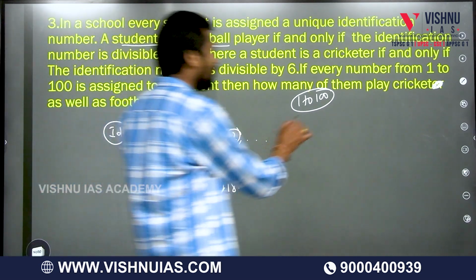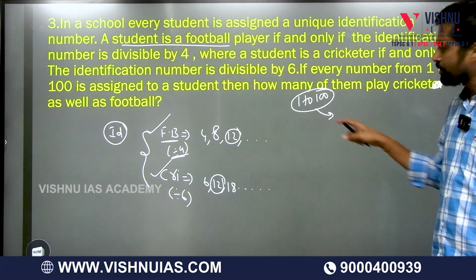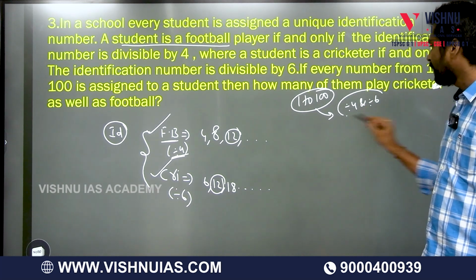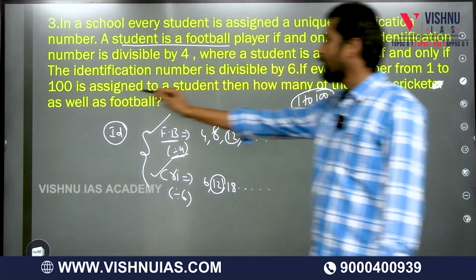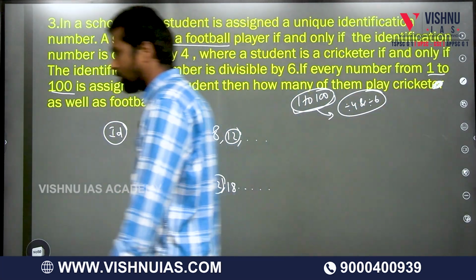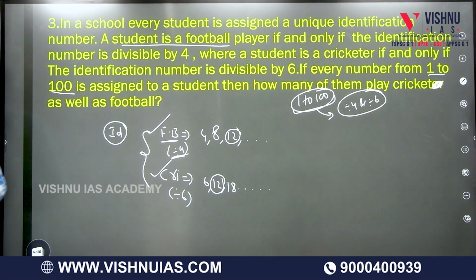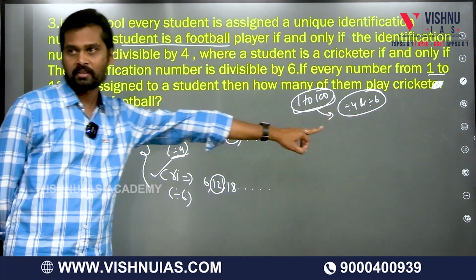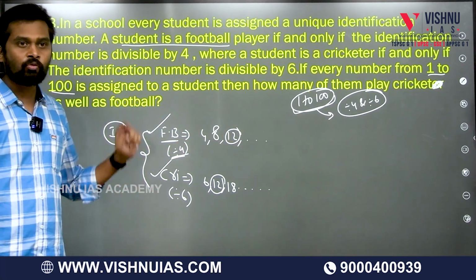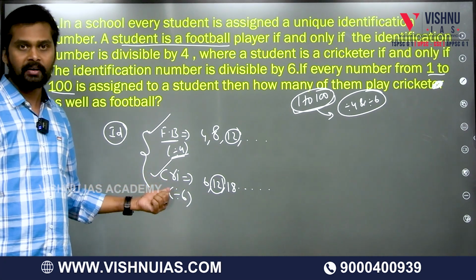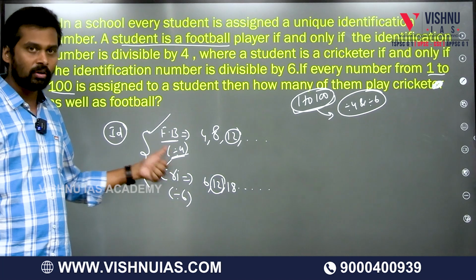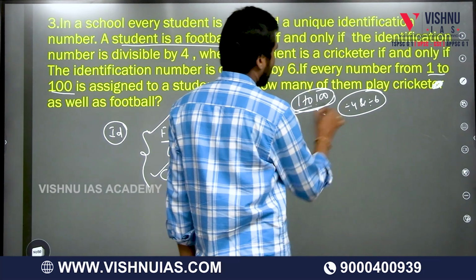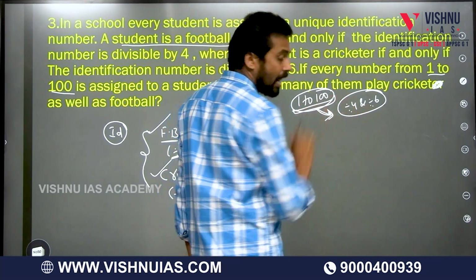Now the question is, mathematically, from 1 to 100, how many numbers are divisible by both 4 and 6? Because the numbers are given from the 1 to 100 range only. We need to find the ID numbers that are both football player and cricket player, which is nothing but numbers divisible by both 4 and 6. Now the question becomes: how many numbers from 1 to 100 are divisible by both 4 and 6?